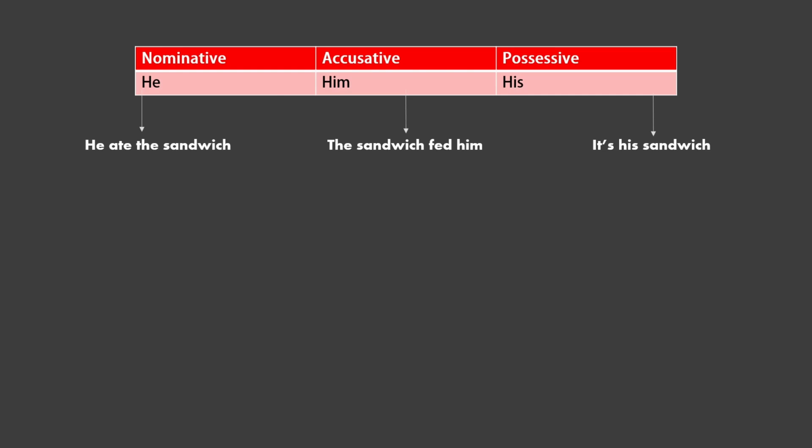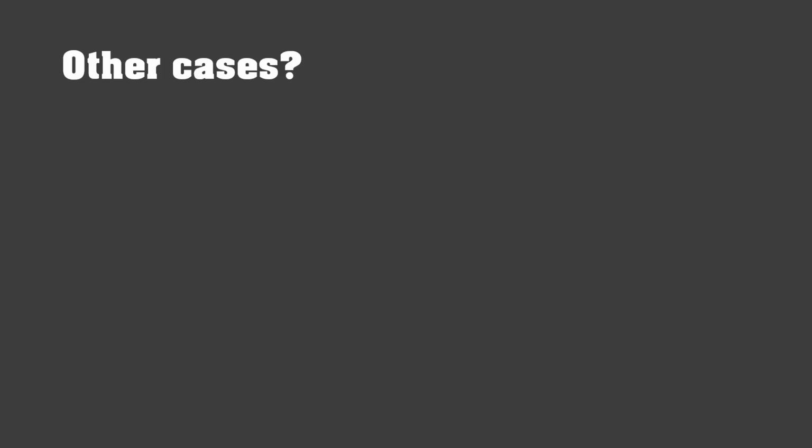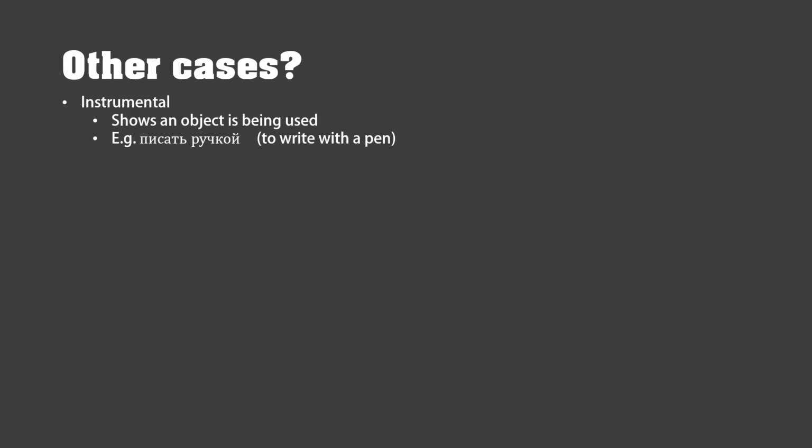And again, there's multiple types of these. We're going to talk about one that I particularly like. Instrumental. It shows that an object is being used, such as in Russian, to write with a pen. I cannot pronounce it. I don't really know Cyrillic or Russian, so I can't even try. But there, that's what it looks like. You can just smash them into one word, and it makes sense.